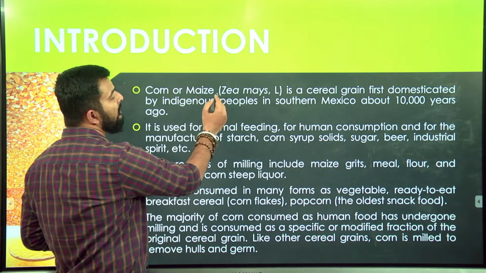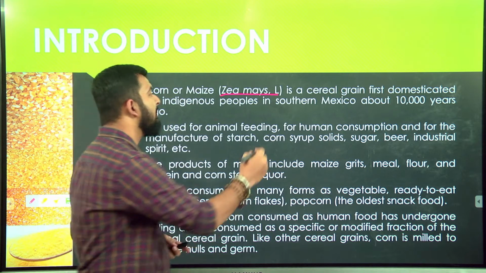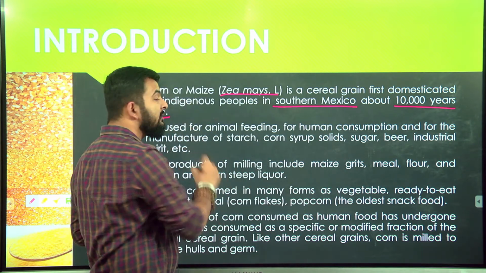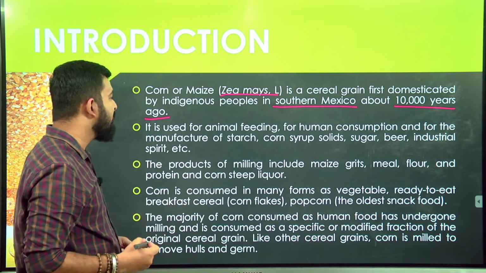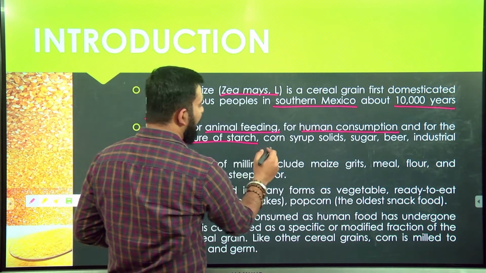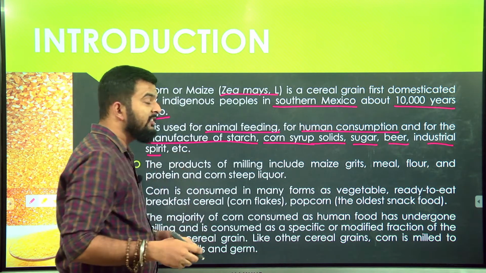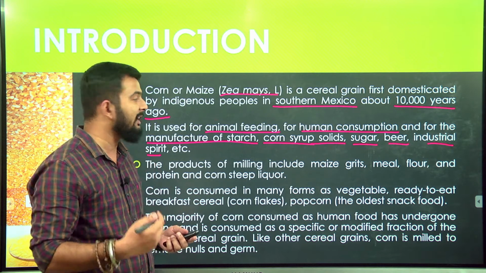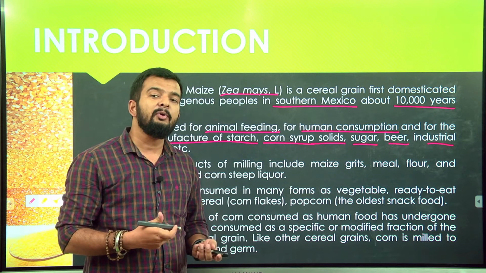Corn or maize, also called Zea mays, is a cereal grain first domesticated by indigenous people of southern Mexico about 10,000 years ago. So it's a very old crop and has been used for a very long time. It is used for animal feeding, human consumption and for manufacture of starch, corn syrup solids, sugar, beer, industrial spirit, etc. Nowadays more innovative uses of corn have been established, like ethanol being produced from corn, or some plastics being produced from corn starch.